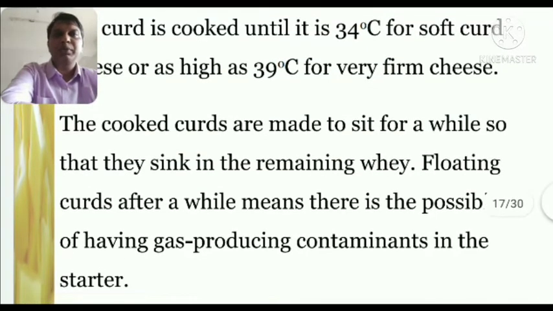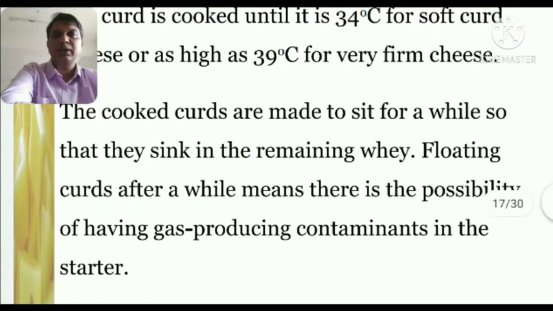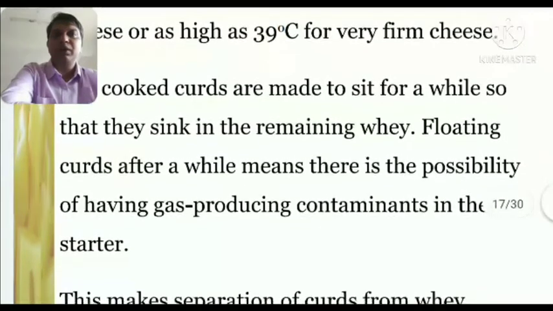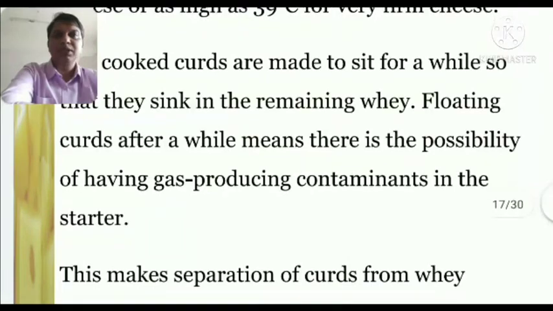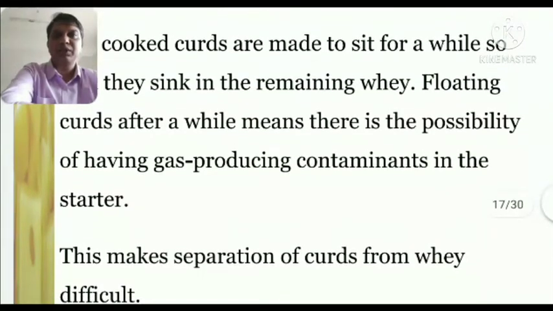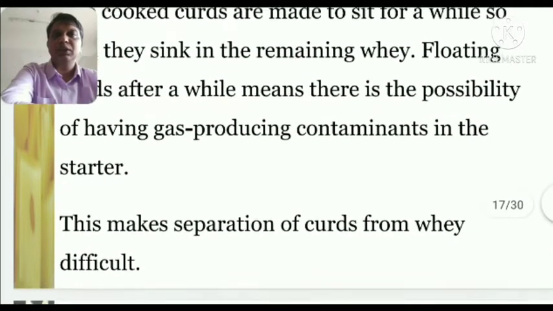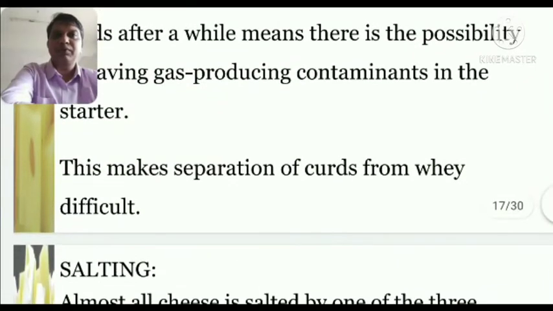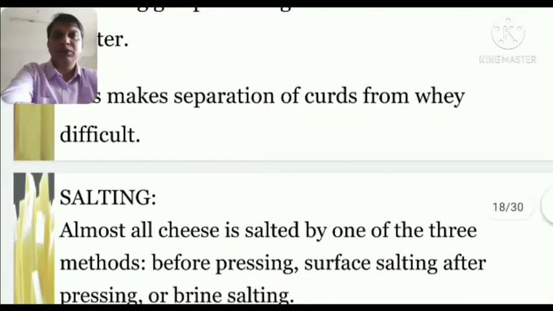The cooked curds are made to sit for a while so that they sink in the remaining whey. Floating curds after a while means there is the possibility of gas producing contaminations in the starters. This makes separation of curd from the whey difficult. So this is the process.